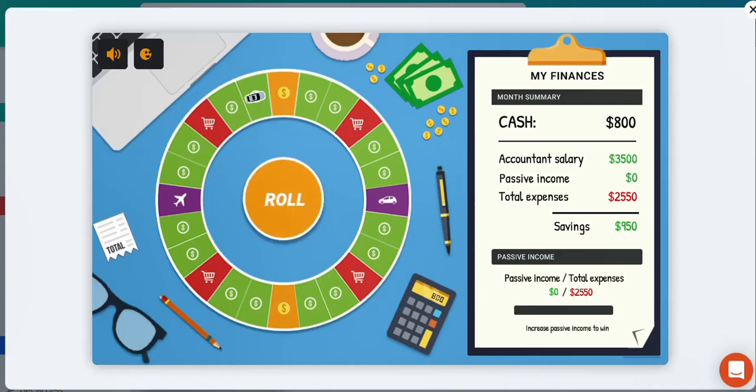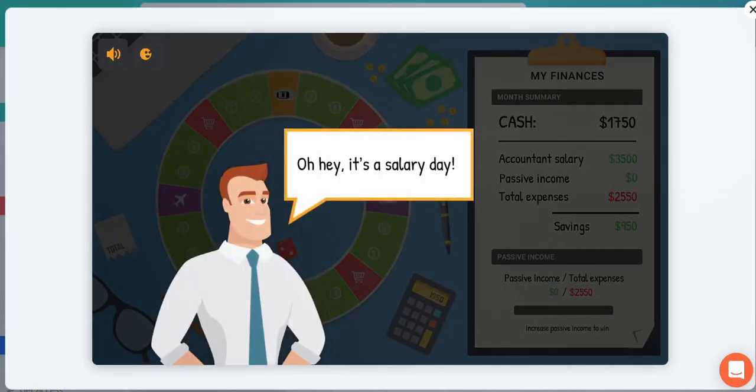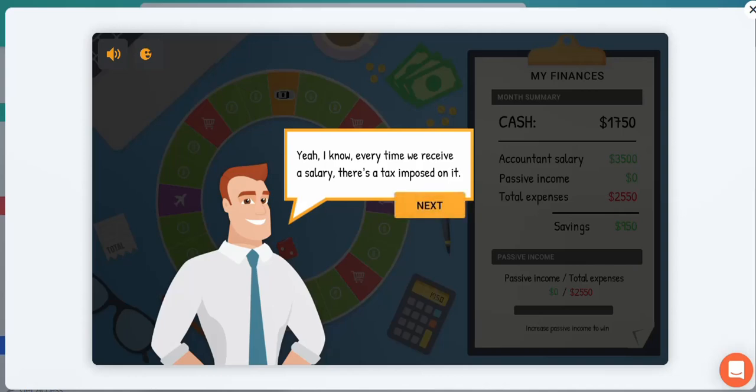Alright, so the purpose of the game is to increase the passive income. We're going to obviously click roll here to see what life throws at us. The game says each yellow field is a salary field. Every time you pass one, you receive a payout. So that's nice. That would be doing work. So it's your salary day. You're going to receive a salary, and obviously there's going to be a certain amount of tax that's imposed on it. So depending on which country you're living in and working in, there's going to be a certain amount of tax that the government is going to collect from the various sources of income that you receive.